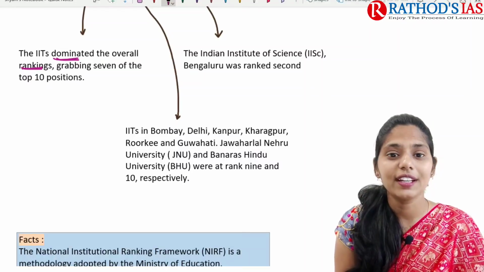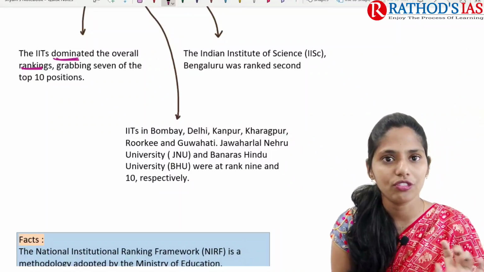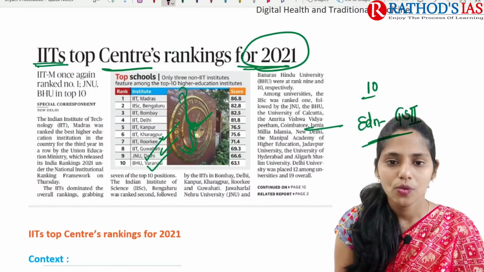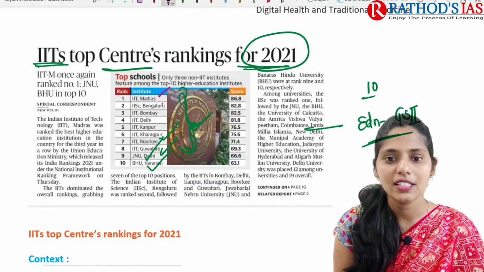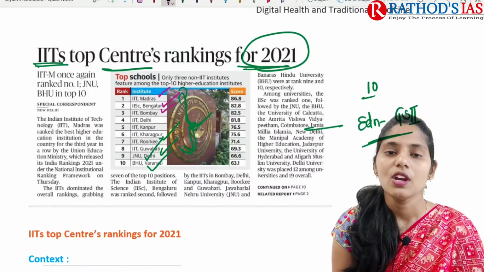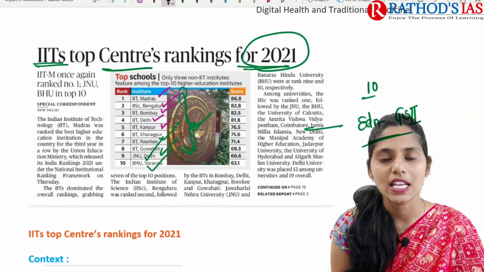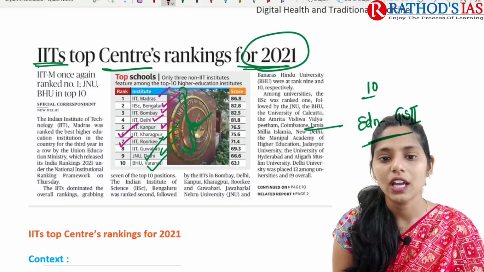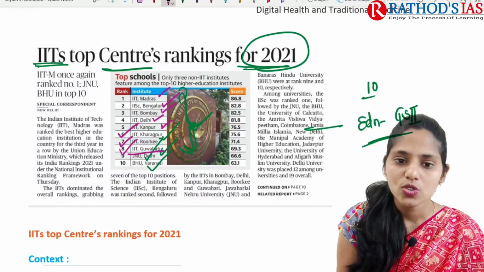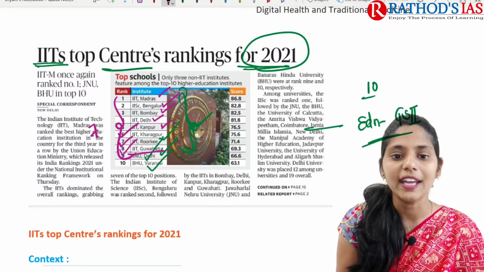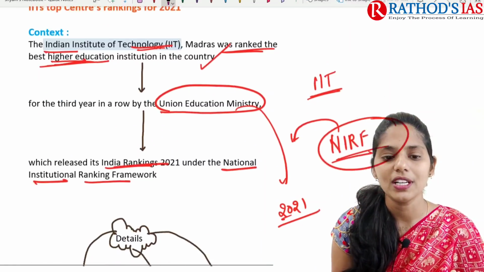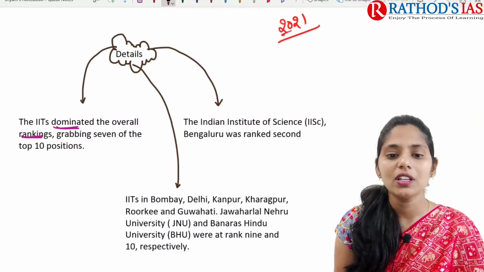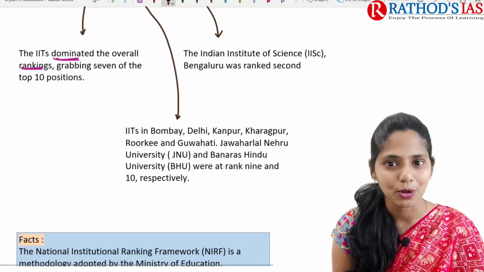If you see some details, it mainly says that IITs dominated the overall rankings, grabbing the top 7 out of 10 positions. If you see this infographic, the first one is IIT Madras, second is IIT Bangalore, next is IIT Bombay, fourth is IIT Delhi, fifth is IIT Kanpur, sixth is IIT Kharagpur, seventh is IIT Roorkee, and eighth is IIT Guwahati. So out of the top 10, 7 are IITs. This is one important thing.